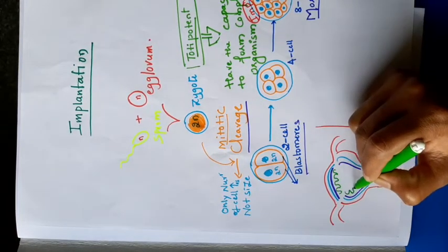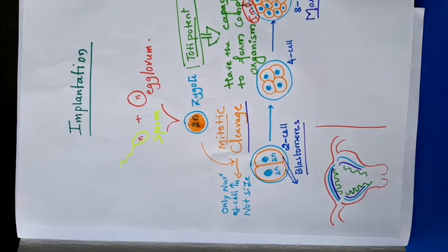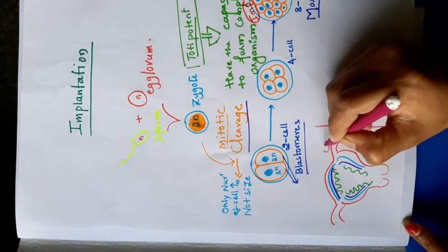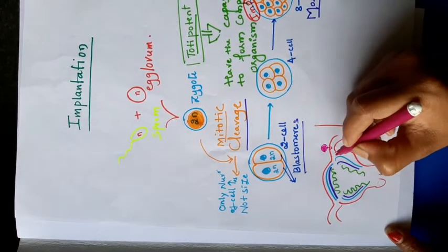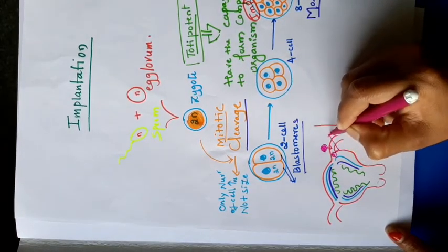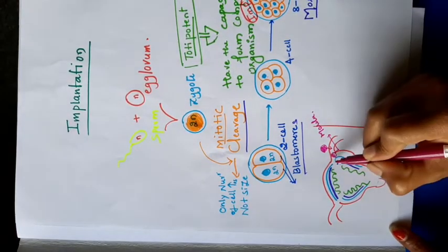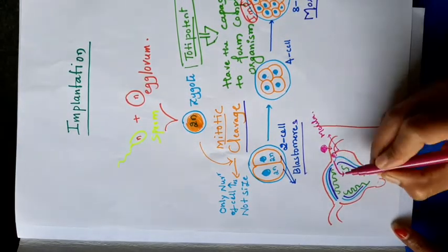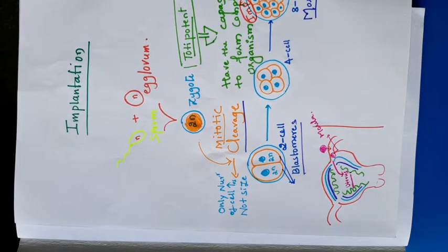Here I am drawing with the green one, that is the endometrium layer. Up to this we discussed. Here is our ampulla and isthmus junction. Here the morula forms, this is the morula. When the morula forms, it moves and comes inside the uterus. This is the uterus. There the number of cells increases inside the morula and forms the blastocyst.